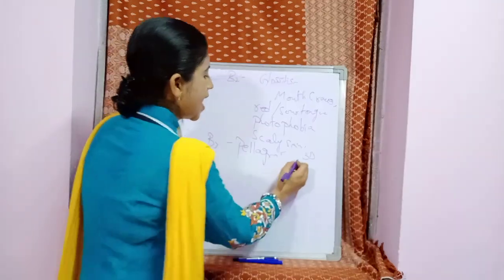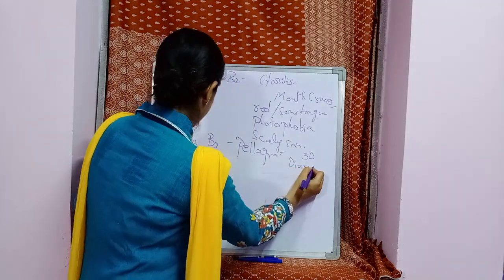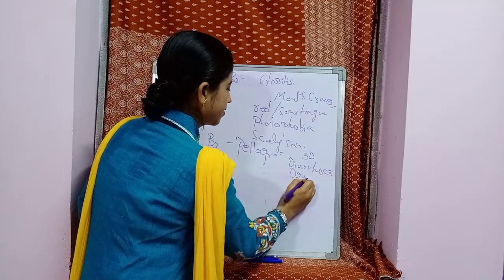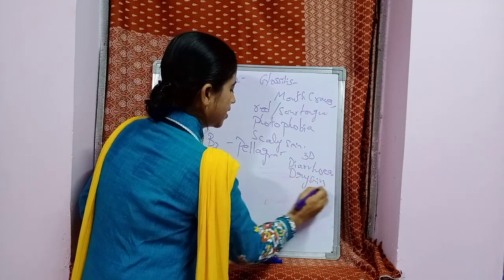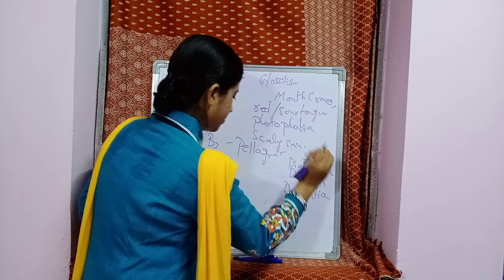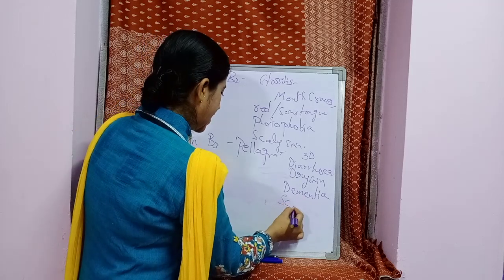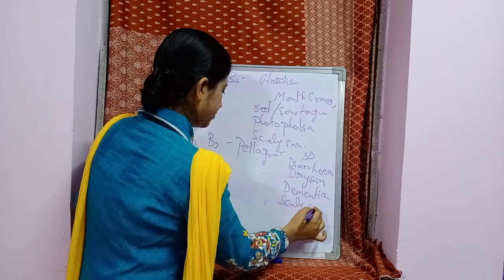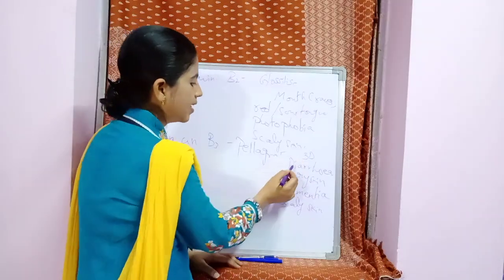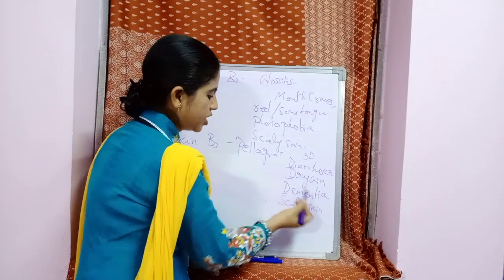What is 3D? Diarrhea, dry skin, dementia, and scaly skin. Students, 3D means three Ds: diarrhea, dry skin, dementia.